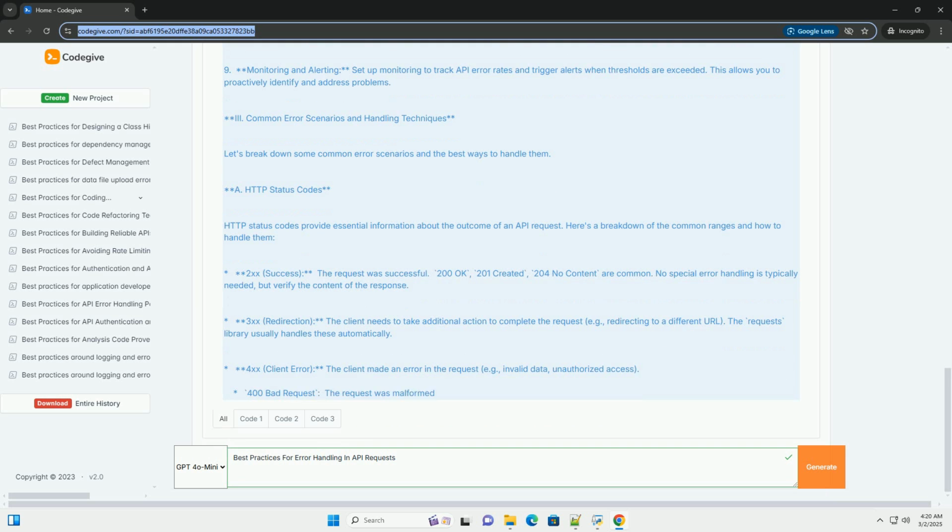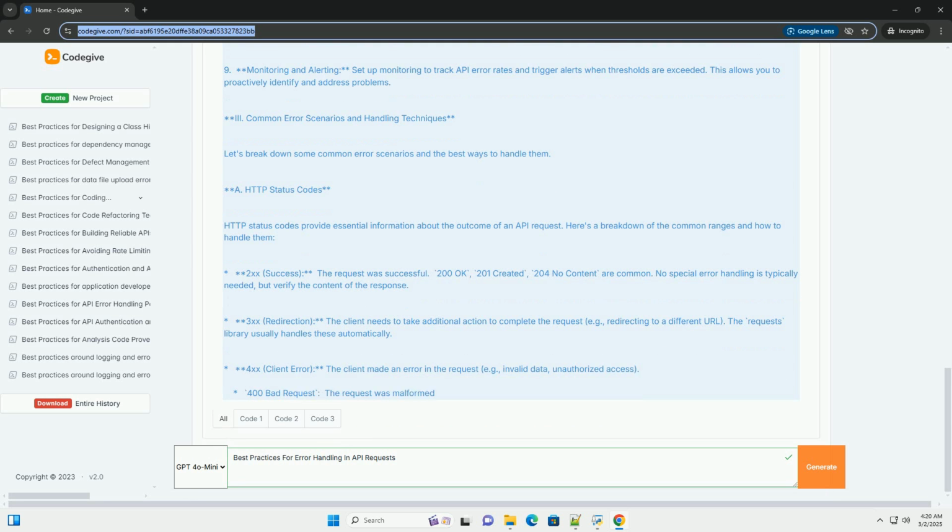403 forbidden, the client doesn't have permission to access the resource. 404 not found, the resource doesn't exist. Check the URL. 405 method not allowed, the resource doesn't support the request method, for example using POST on a GET-only endpoint. 409 conflict, the request conflicts with the current state of the resource. 429 too many requests, the client has exceeded the rate limit. Implement rate limiting and back off.